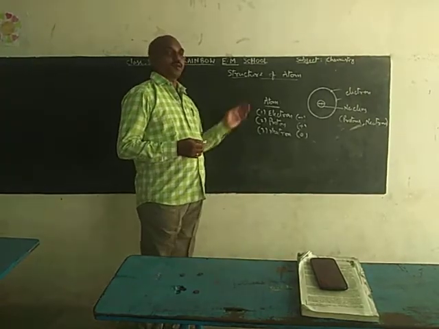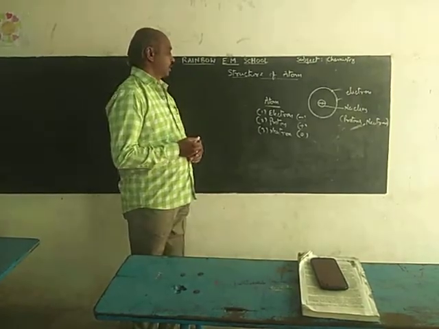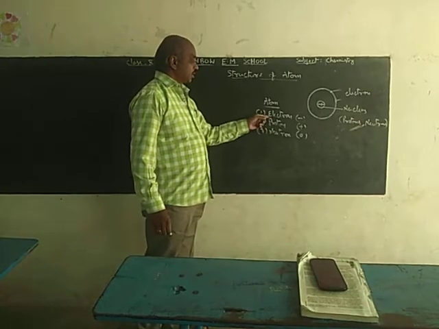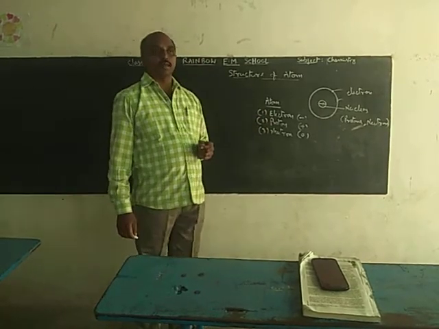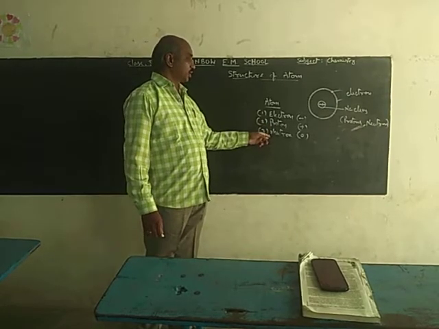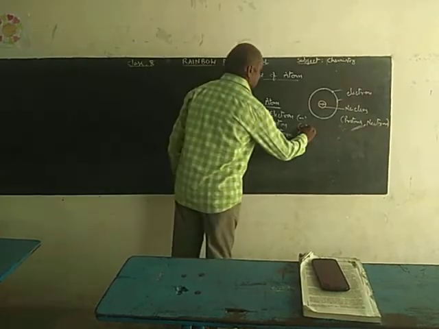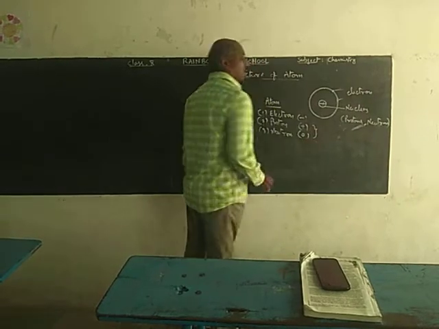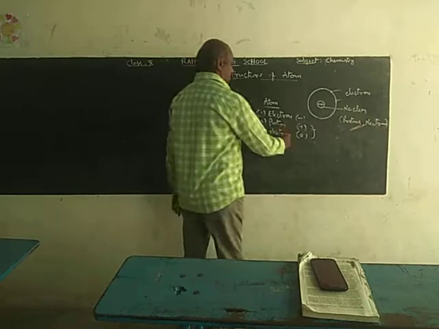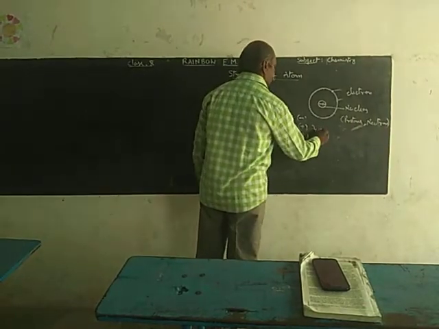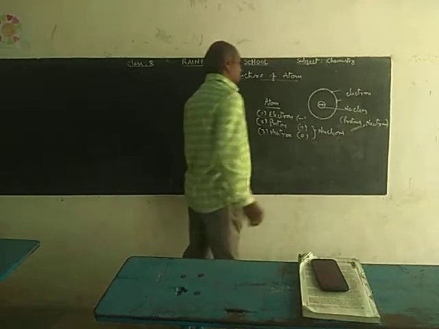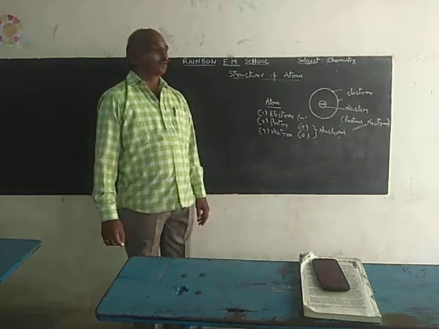What are the properties of these particles? Electron, proton, neutron. Electron means negatively charged particle, proton is positively charged particle, neutron is zero, that means chargeless particle. These proton and neutron both are present in the nucleus. That's why these two are called nucleons.